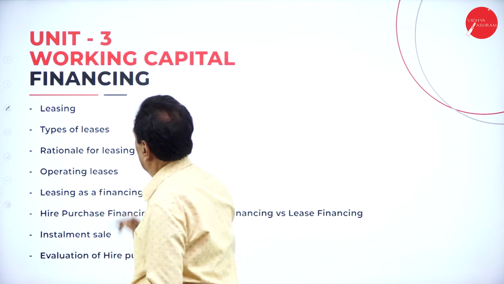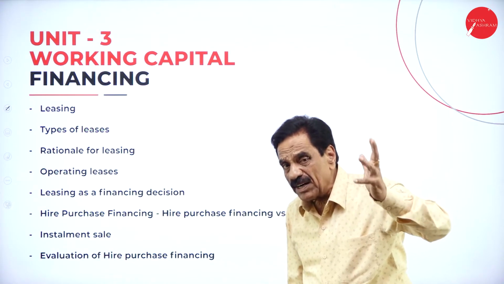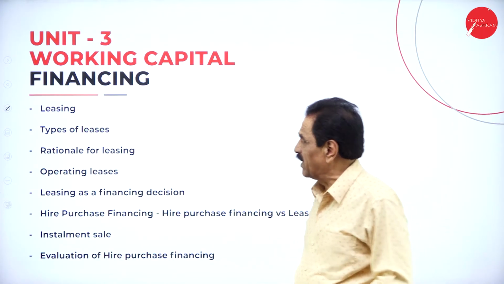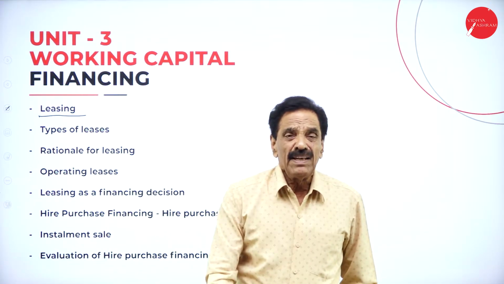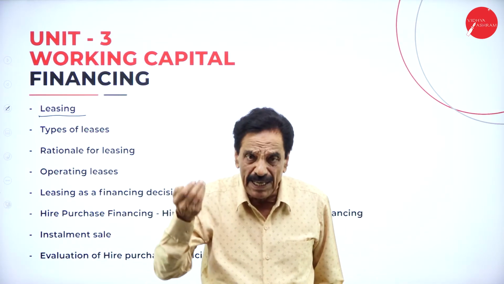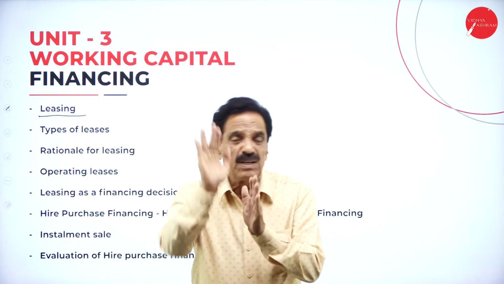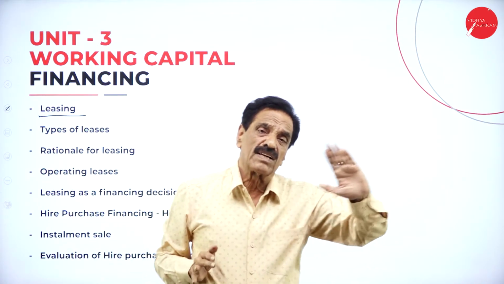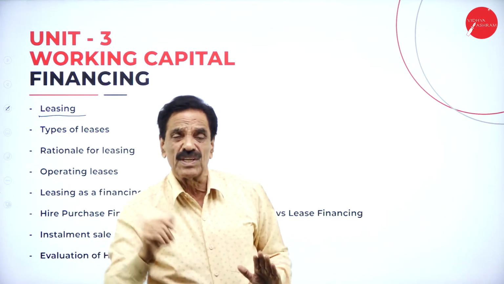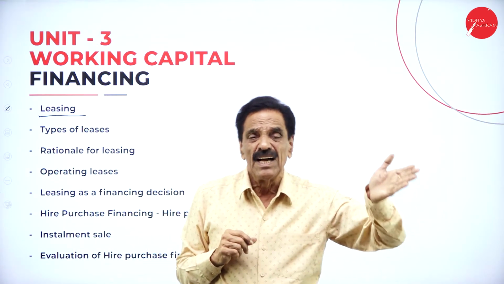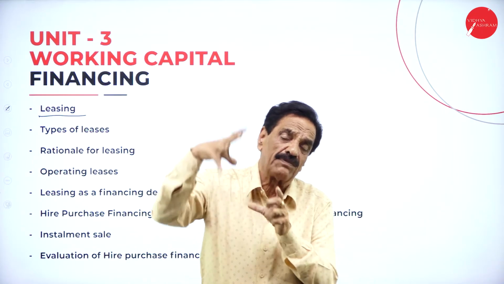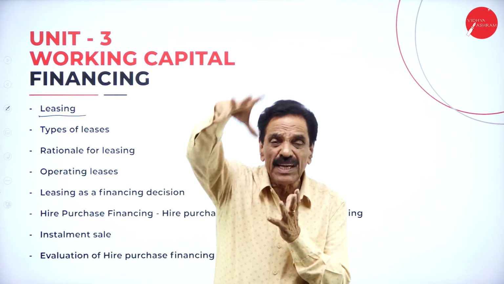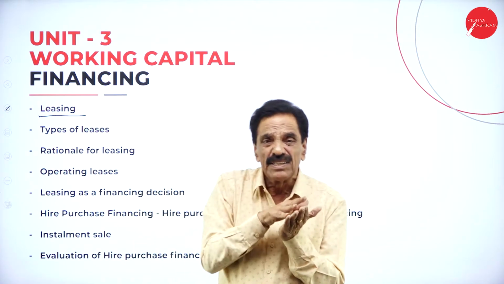Working capital financing. We have already discussed working capital regarding finance. Leasing. When any asset is leased, there are two parties in a lease: one is called the lessor and the other is called the lessee. The lessor is the owner, and the lessee is the one who takes the article, not to purchase, but for two or three years. We can give the lease for two or three years.